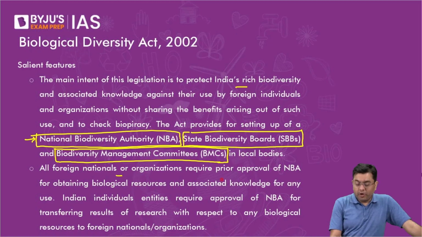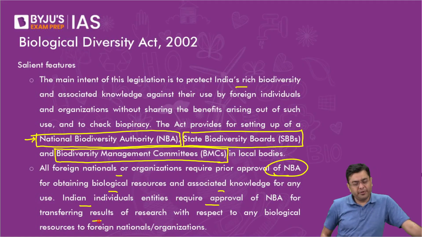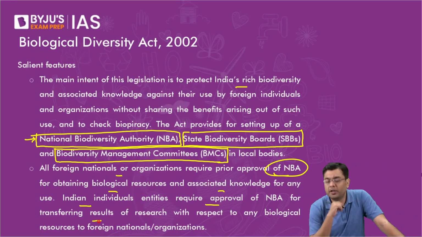All foreign nationals or organizations require prior approval of the National Biodiversity Authority for obtaining biological resources and associated knowledge for any use. Indian individuals and Indian entities require approval of the NBA, the National Biodiversity Authority, for transferring results of research to any organizations, international or national. You need that authority to be in place. Okay, so just understand the basic premise of this Biodiversity Act is basically to implement the norms and the objectives of the CBD at the state level.